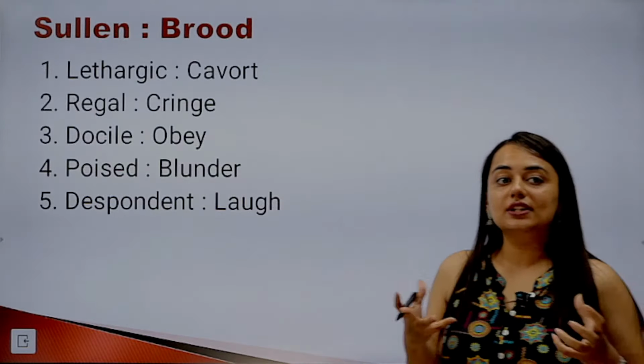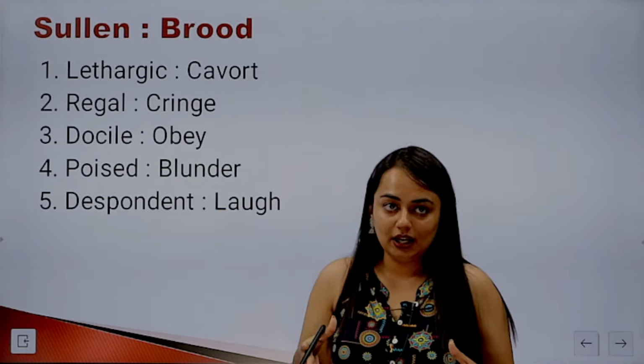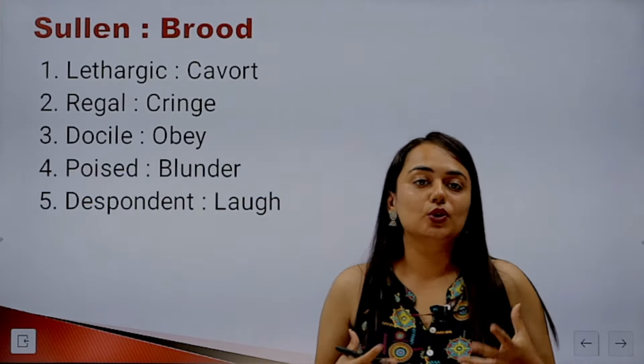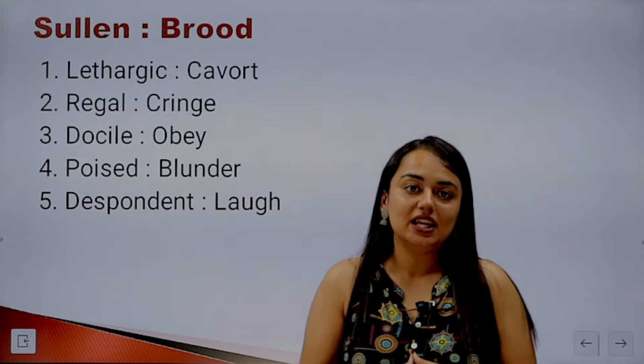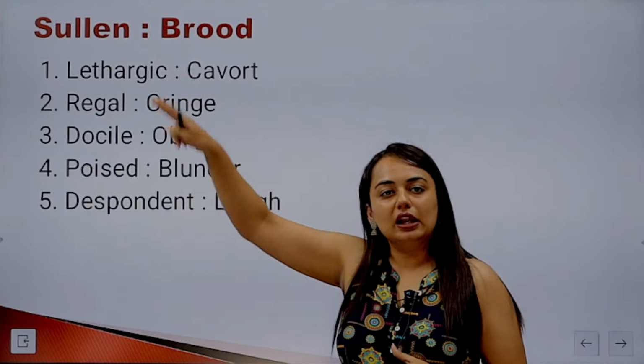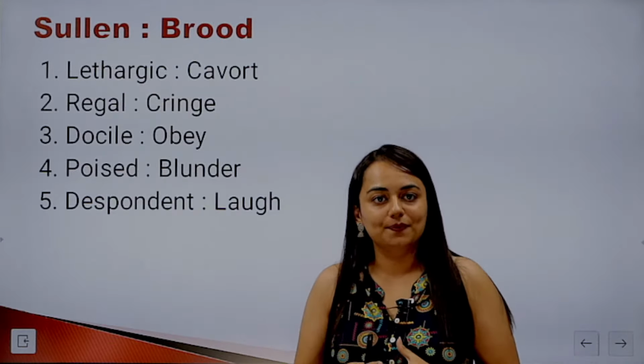So a synonymous kind of relationship, from the remaining three options, should be docile and obey. So a person who is docile, who is calm, quiet, meek, will obey everything, just as a person who is sullen broods, similarly a person who is docile will obey.